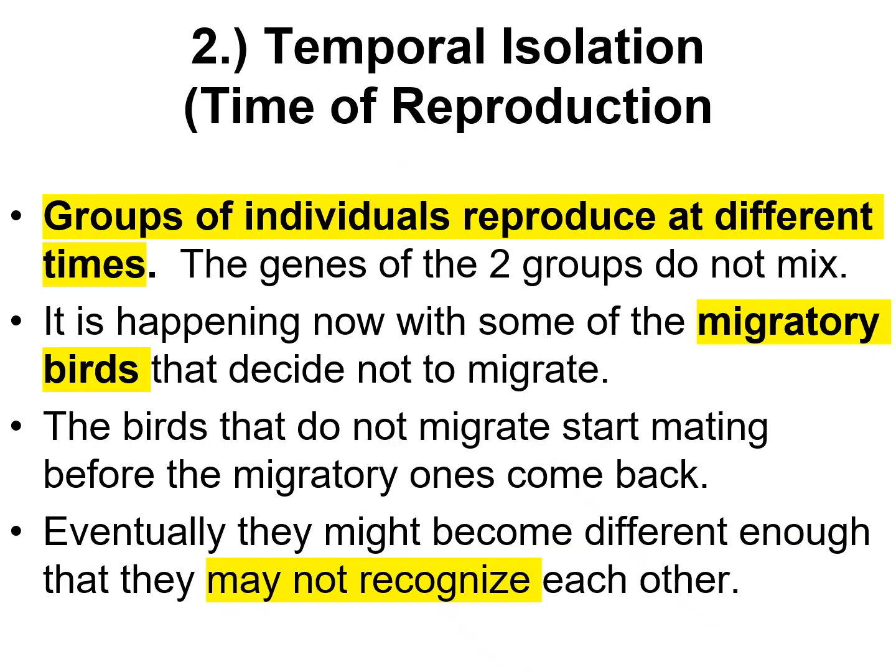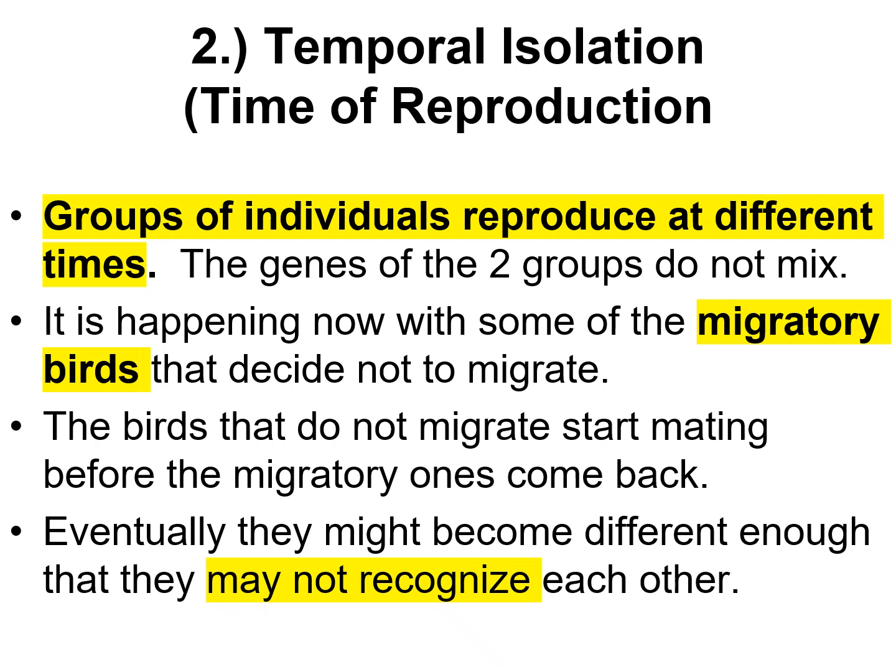Okay, the second type that can lead to reproductive isolation is temporal isolation. In temporal isolation, groups of individuals start to reproduce at different times, and because they're reproducing at different times, the genes don't mix anymore. Scientists are actually starting to see this happening with some species of migratory birds.